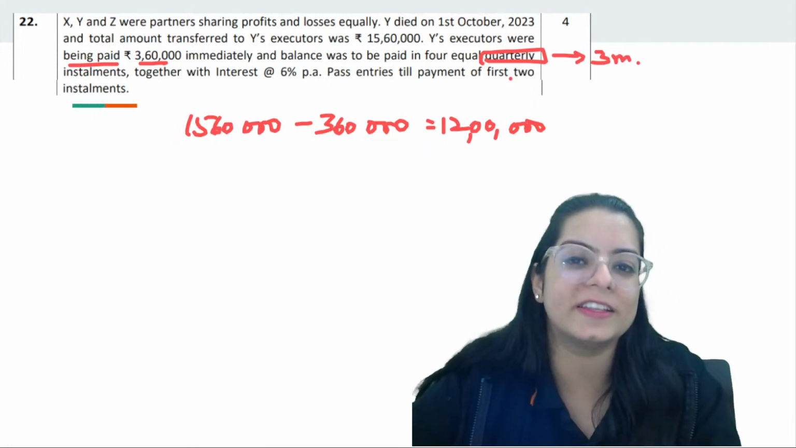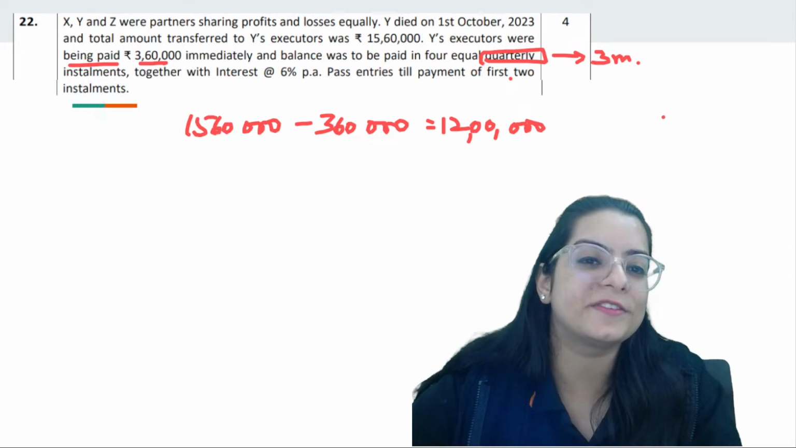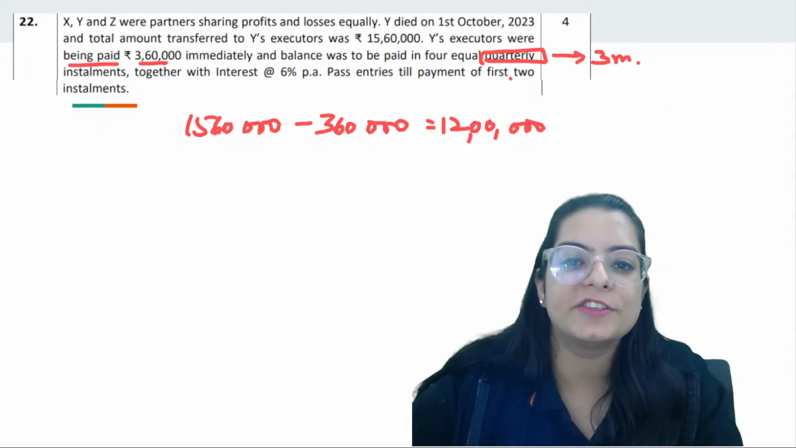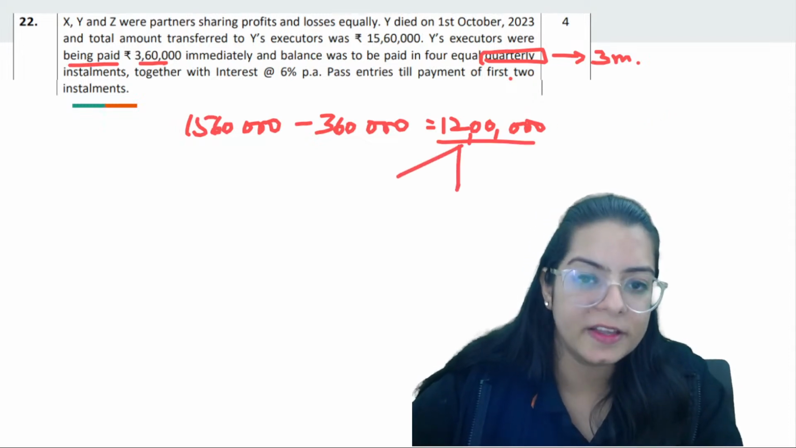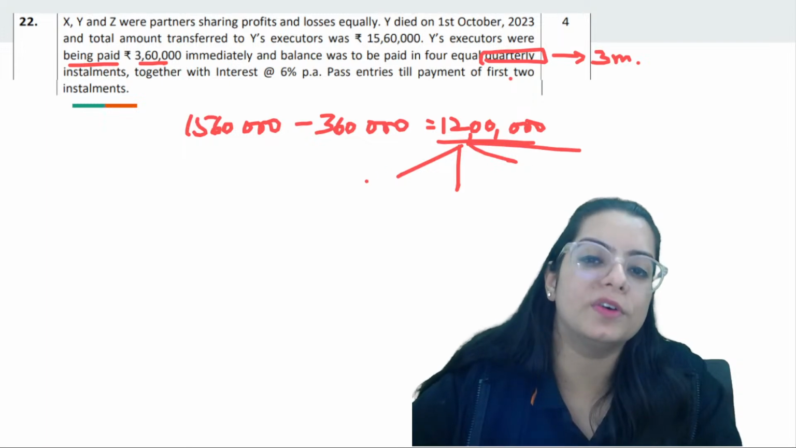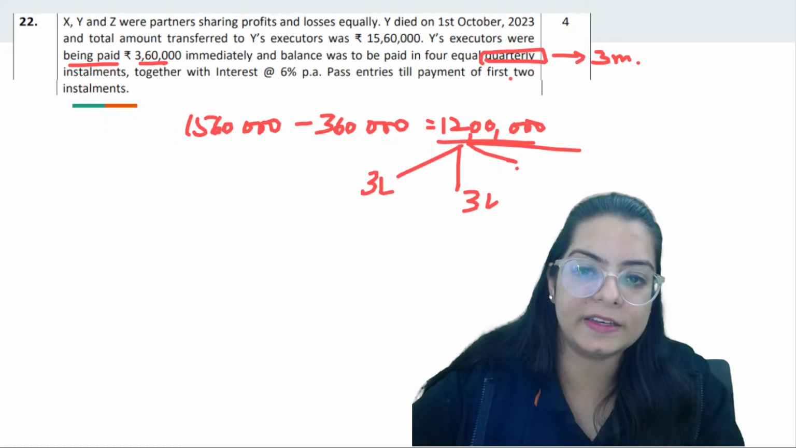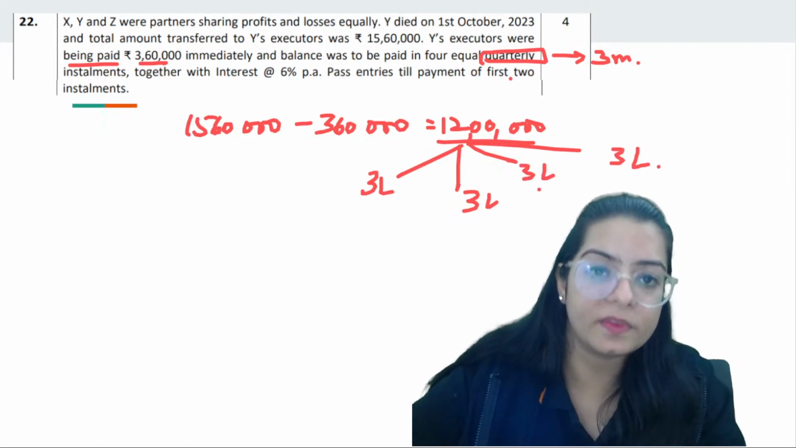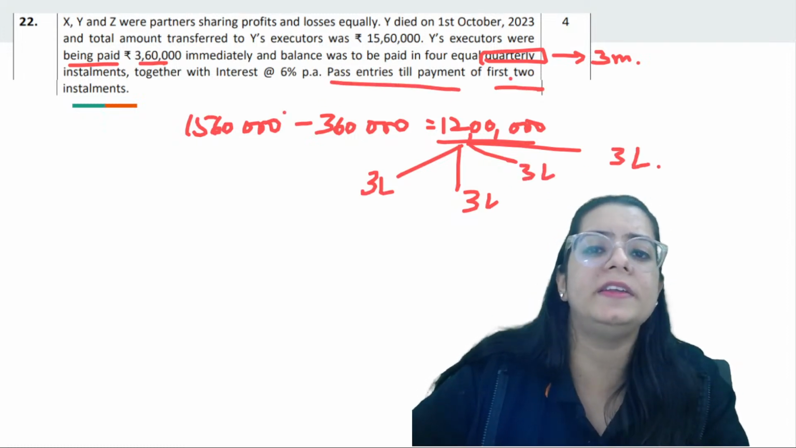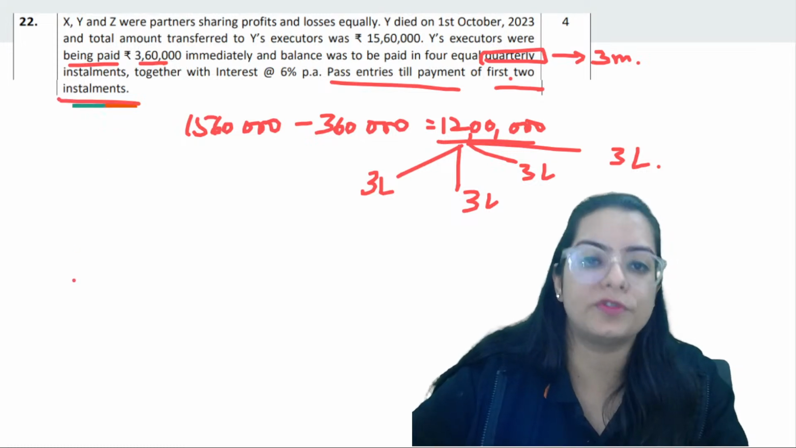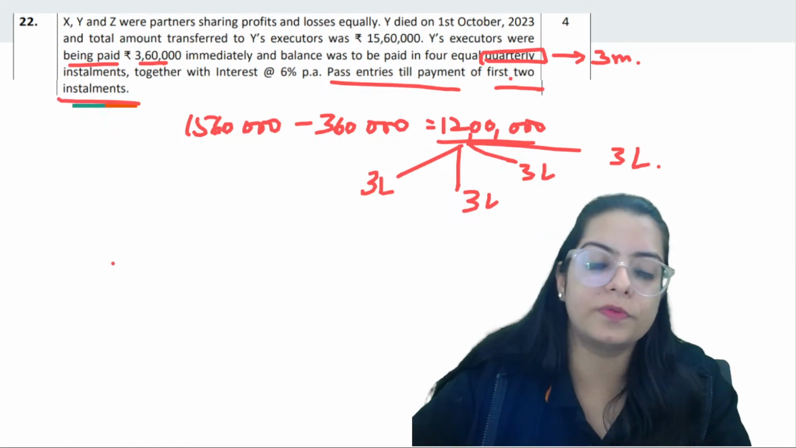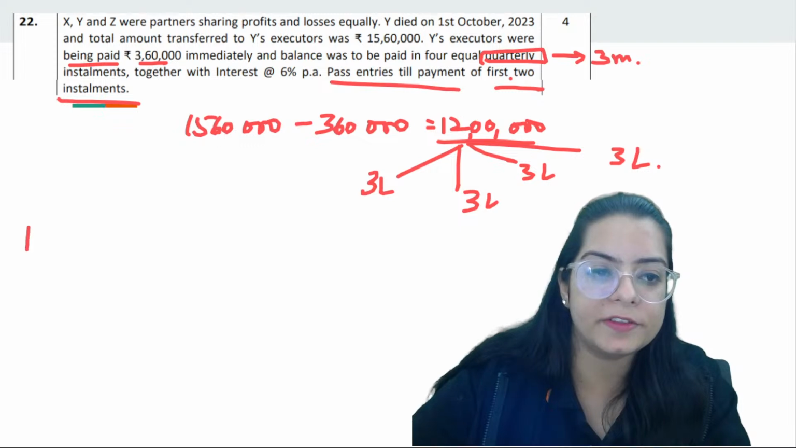This is the twist in this, that you have to charge interest for 3 months. So 12 lakh is what remains. If you divide 12 lakh into 4 parts, it is going to be 3 lakh, 3 lakh, 3 lakh, 3 lakh. The question says to pass the entries till the first 2 installments. So first two installments we have to calculate.